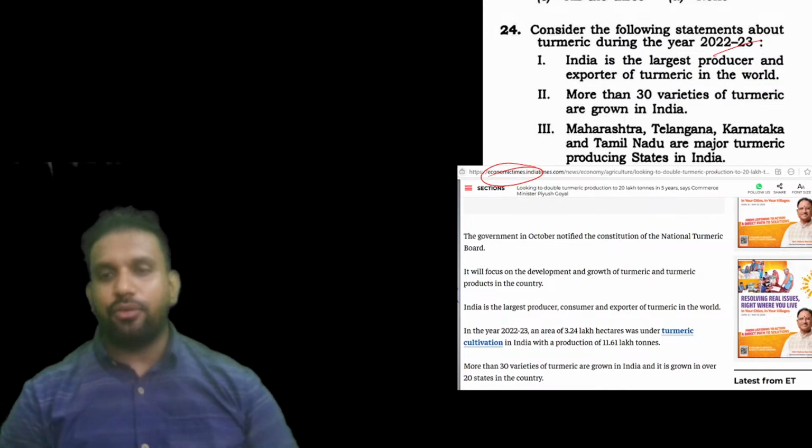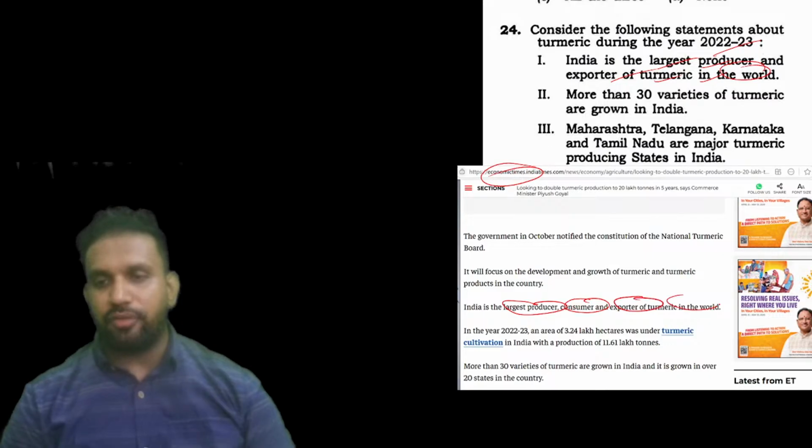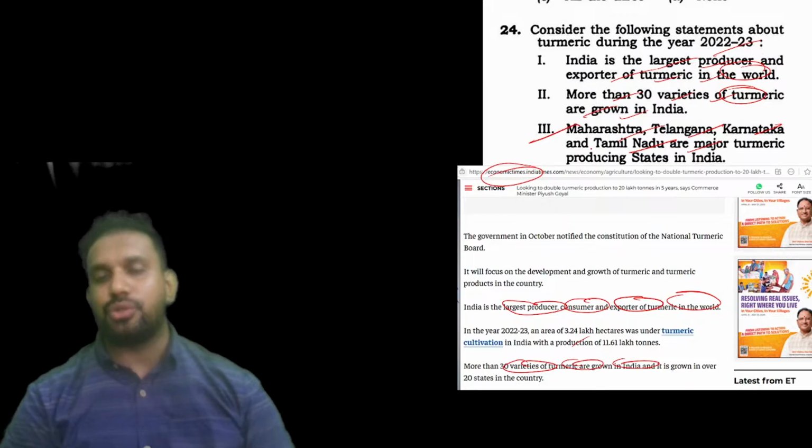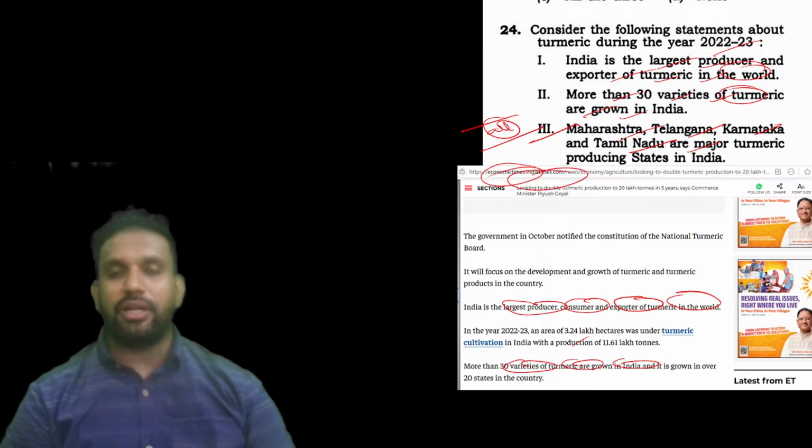You can see very clearly, India is the largest producer and exporter of turmeric in the world. Very true. More than 30 varieties of turmeric are grown in India. Maharashtra, Telangana, Karnataka, Tamil Nadu are the major turmeric producers. That particular point I might not have properly cropped here, but this is also true. So your answer is all the above, all three statements are true, which is again given in the Economic Times.